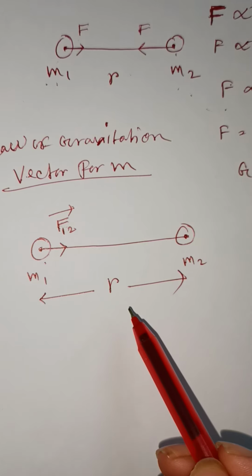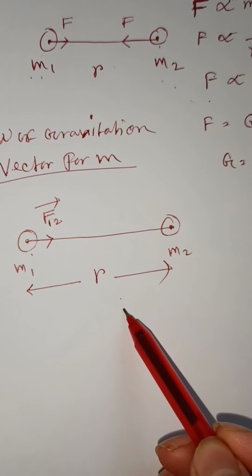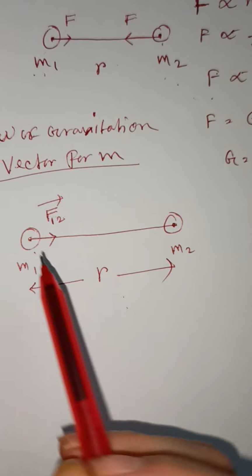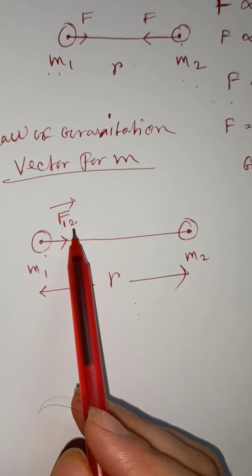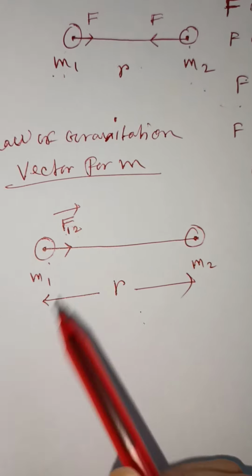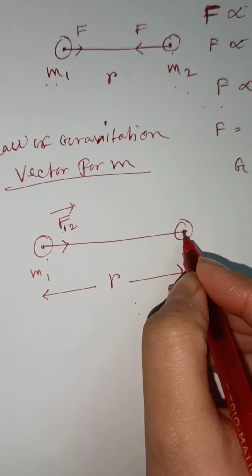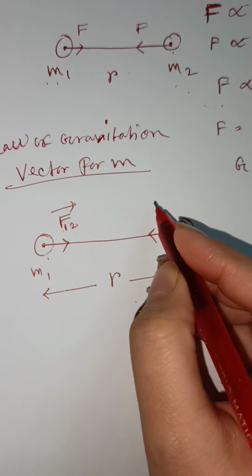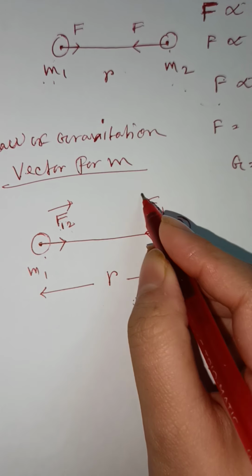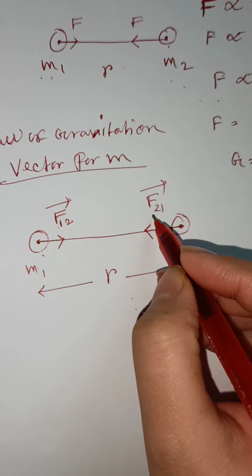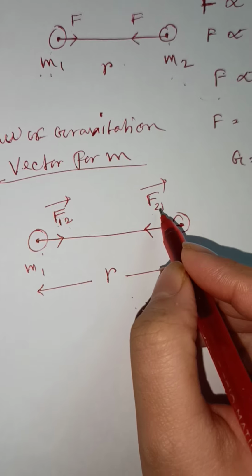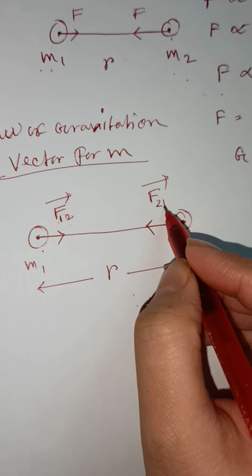So F12 represents the force on m1 mass due to the second mass, and F21, which is along this direction, represents the force on the second mass, that means m2 mass, due to m1 mass.